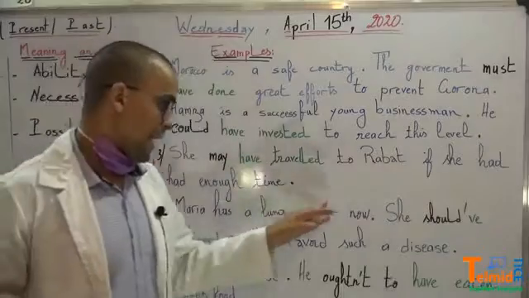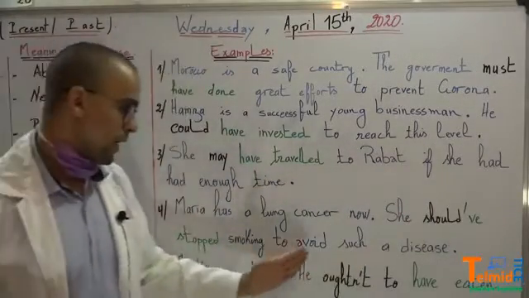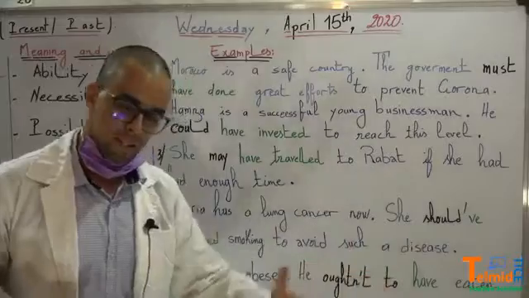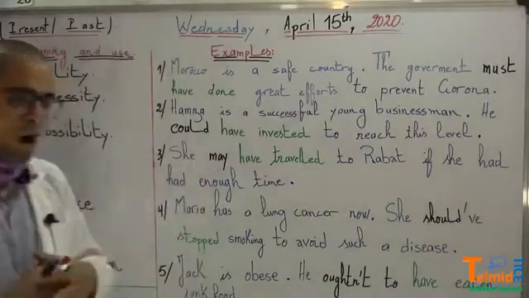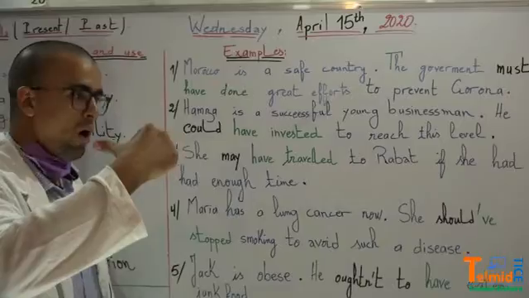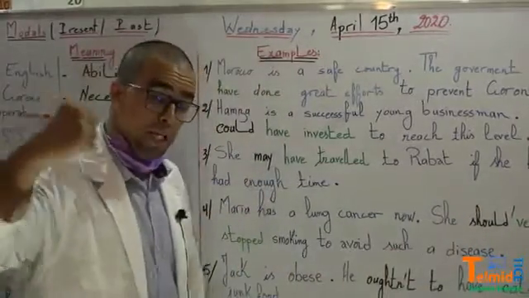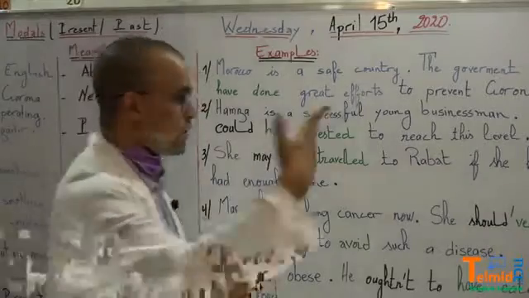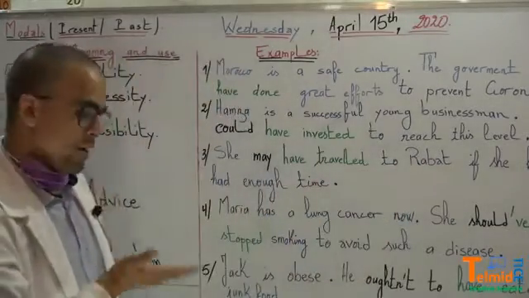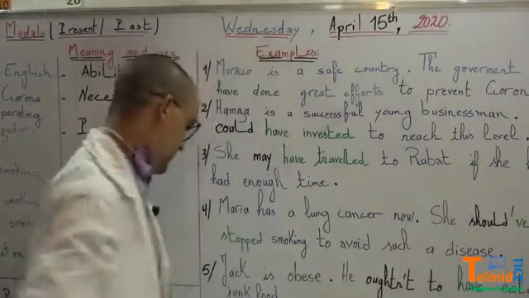Maria has a lung cancer now. She should have stopped smoking to avoid such a disease. So she has a problem. My advice to her, kind of advice here, that she should have stopped in the past. Because now she's suffering. It's already done. She should have stopped smoking to avoid this disease.